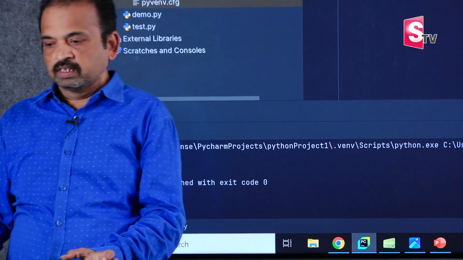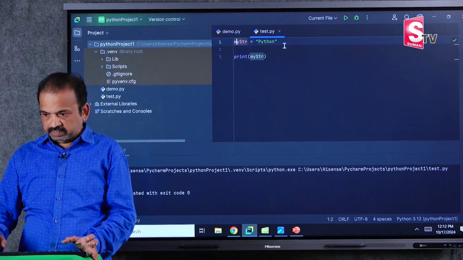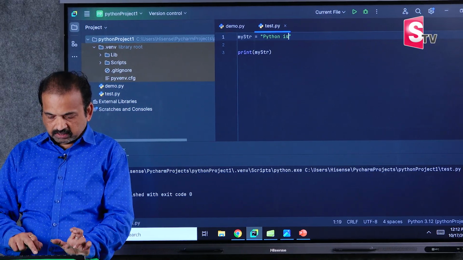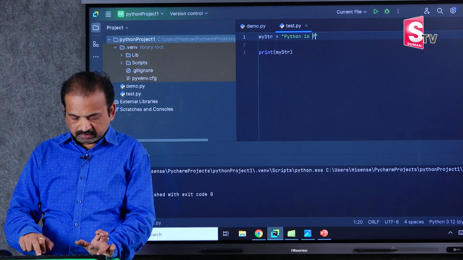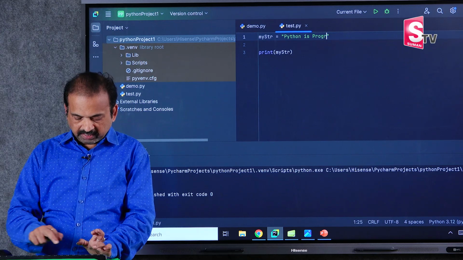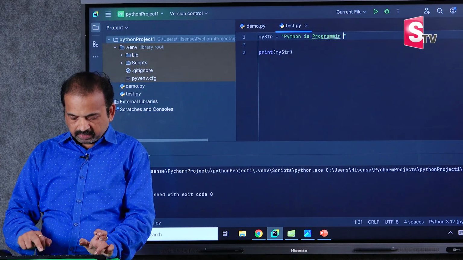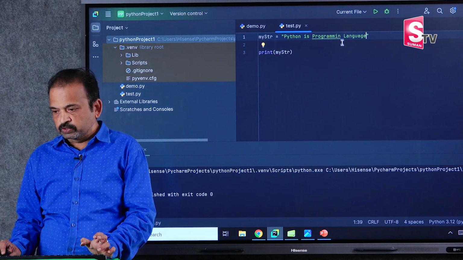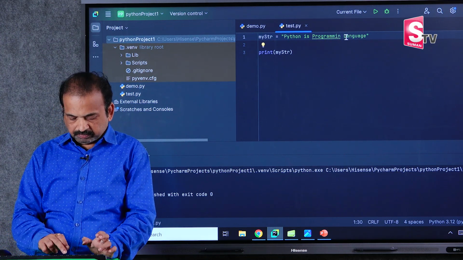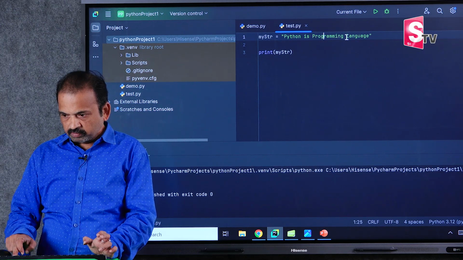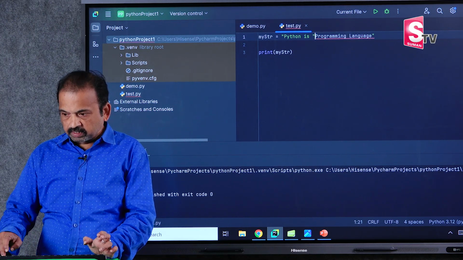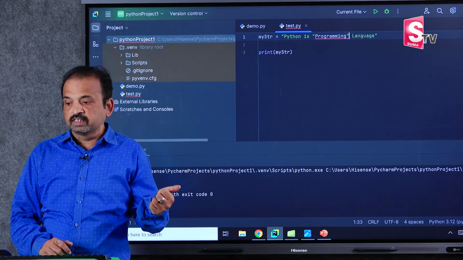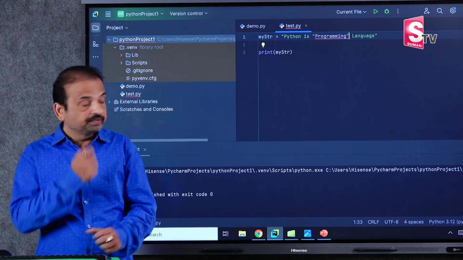For example, I'll declare one variable, but this time I'll assign another value. Python is a programming language. And this substring, programming language, I'll enclose with double quotes. But now we got the error.